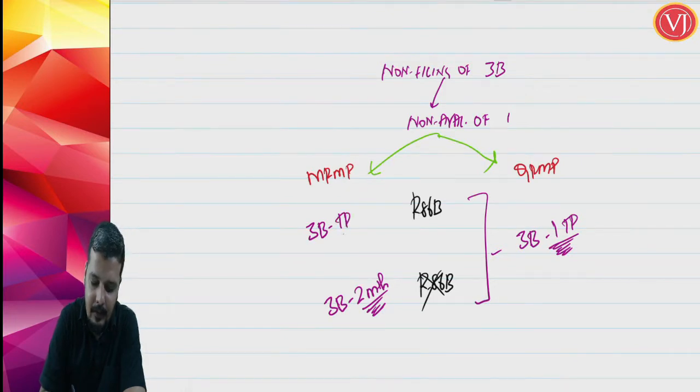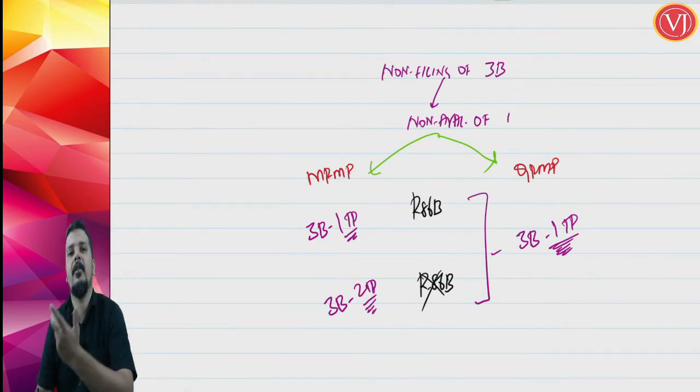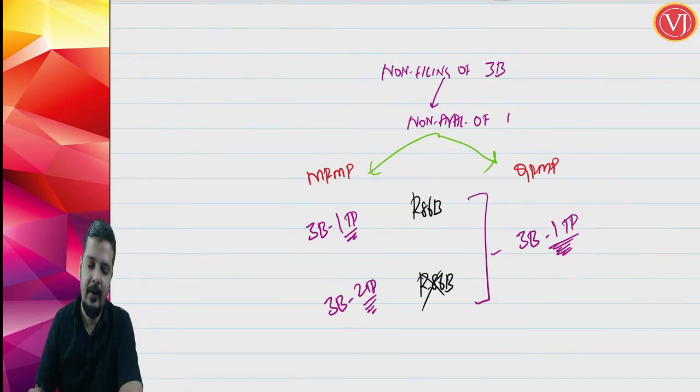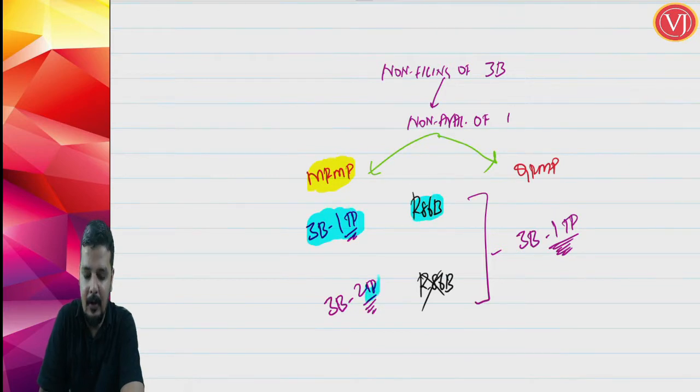Non-filing under the QRMP scheme for 1 tax period will make sure that you are not in a position to file GSTR 1. So, what are they trying to tell? If you are under the MRMP scheme and you have not filed your GSTR 3B for 1 tax period, if 86B is applicable, or for 2 tax periods, if 86B is not applicable. So, non-filing of GSTR 3B for 1 tax period where 86B is applicable, non-filing of GSTR 3B for 2 tax periods where 86B is not applicable.